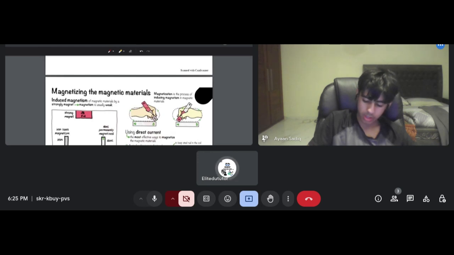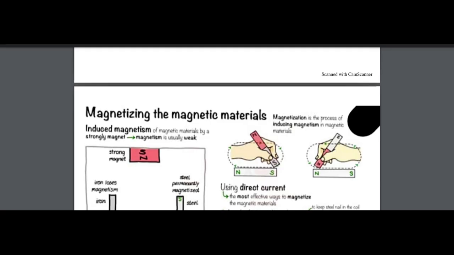So the first is direct magnetization, or using direct current. You can use both names, okay?